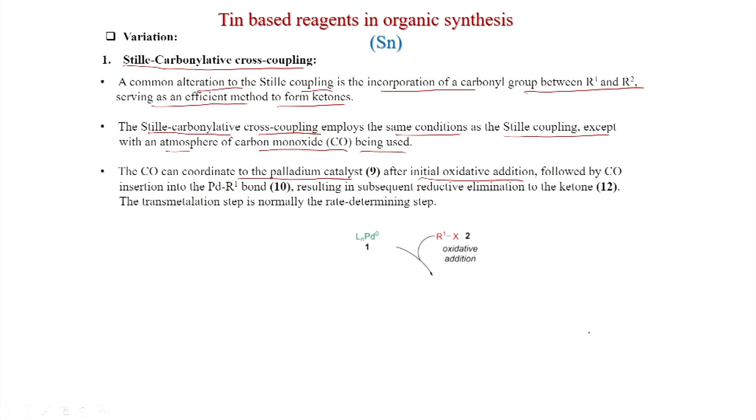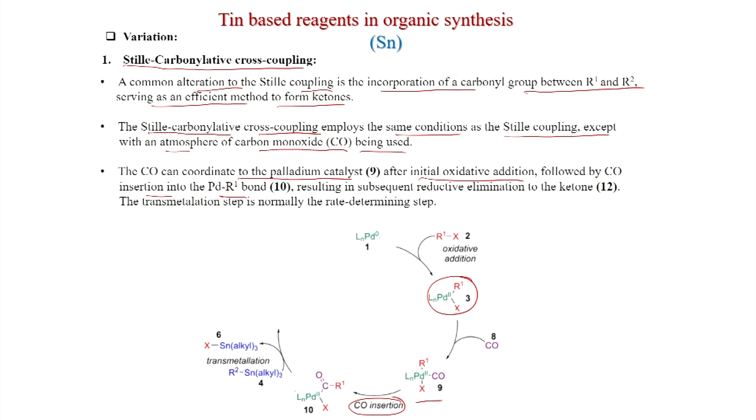So, this is the mechanism actually. Oxidative addition will happen as usual, and now at this stage the carbon monoxide will add. So, carbon monoxide is adding to the oxidative addition complex, followed by carbon monoxide insertion into the palladium-R bond. So, this complex will form, and then the insertion will happen. This is the insertion, a very important step. Carbon monoxide inserts between palladium and R1, and after that transmetallation will happen with this tin compound.